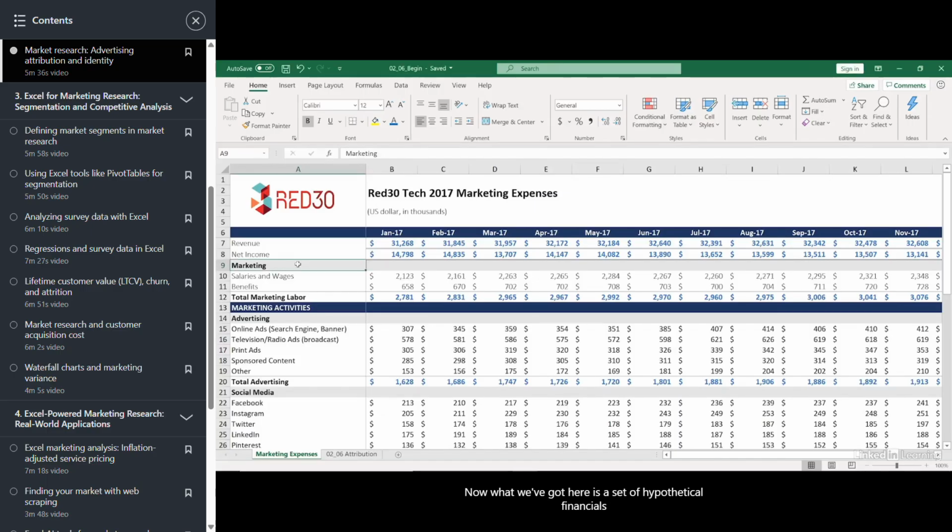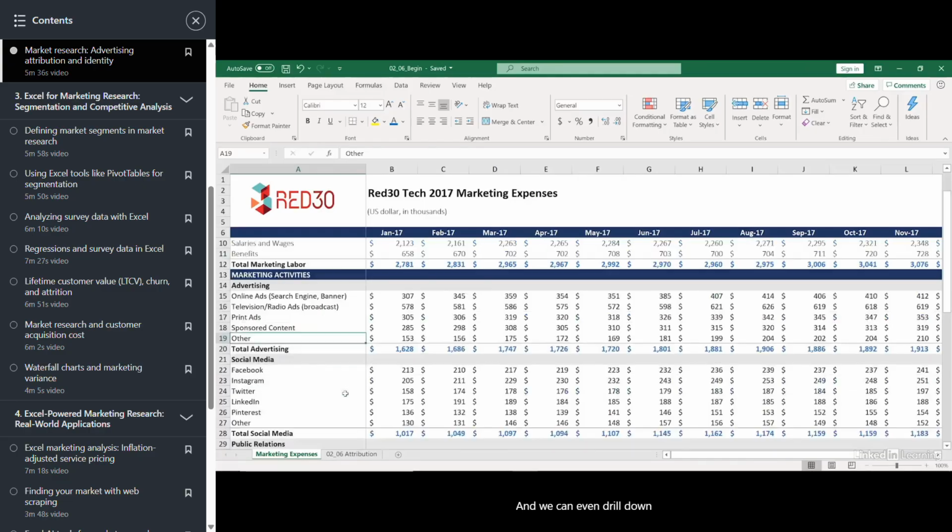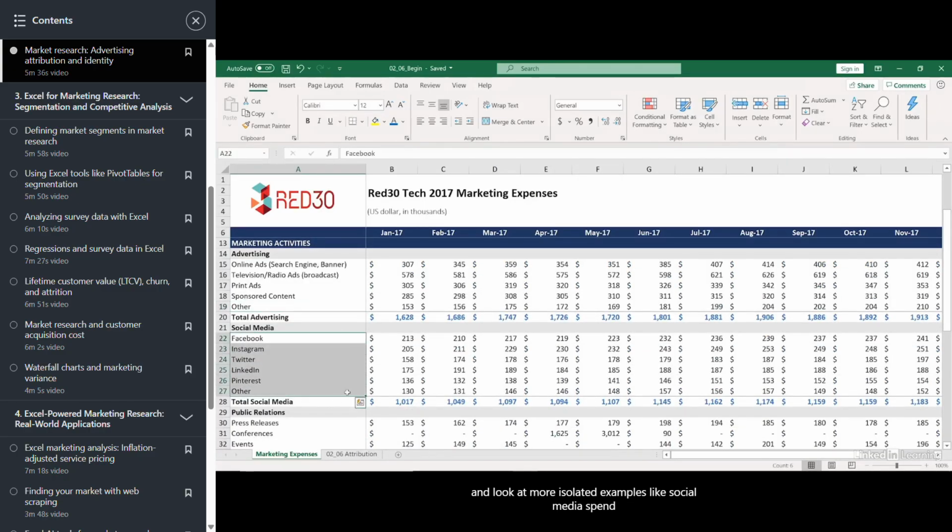Now, what we've got here is a set of hypothetical financials for a company called Red 30. And in particular, we've got revenue and net income for the full fiscal year 2017. Against that, we've also got our standard marketing expenses broken down based on different categories. And of course, if you're a marketing professional, many of these will look familiar to you. We've got our online advertising, our television and radio ads, our print ads, sponsored content, and then a variety of others. And we can even drill down and look at more isolated examples like social media spend in particular areas, etc.